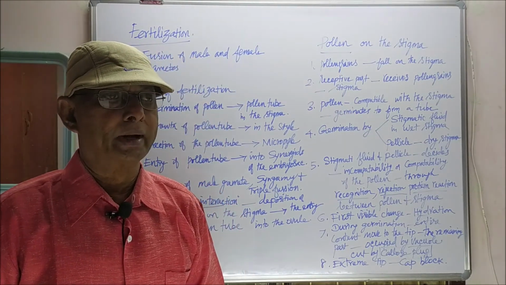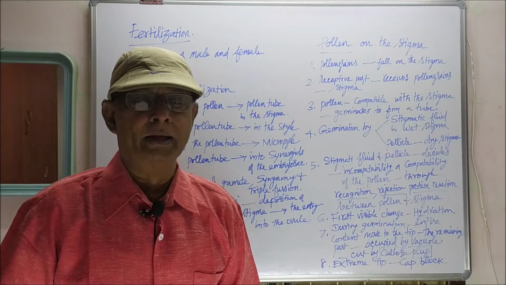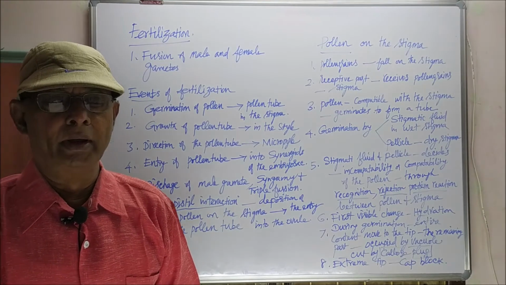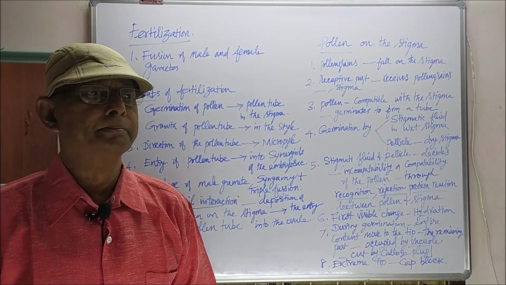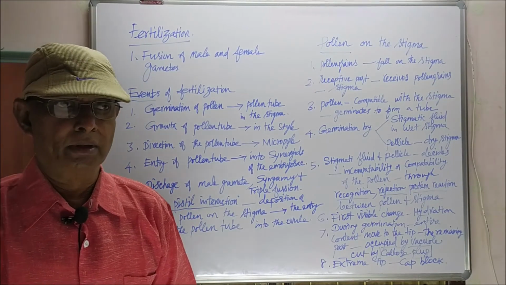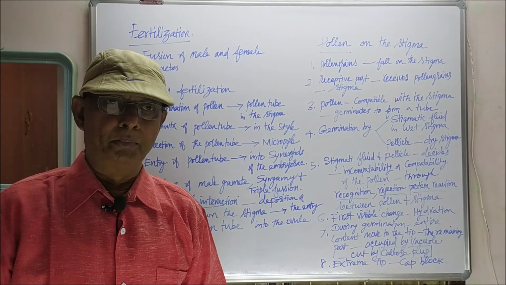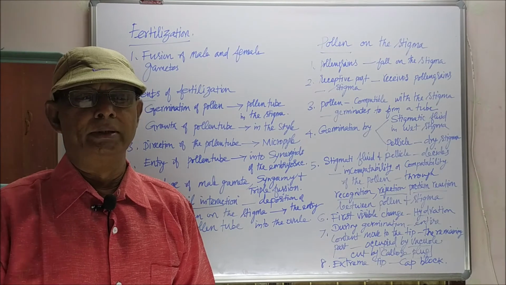The other pollen grains will not be received by the stigma. If the pollen is compatible with the stigma, it germinates to form a pollen tube. Otherwise, pollen germination will not take place and a pollen tube will not be formed. So the pollen and the stigma should be compatible.